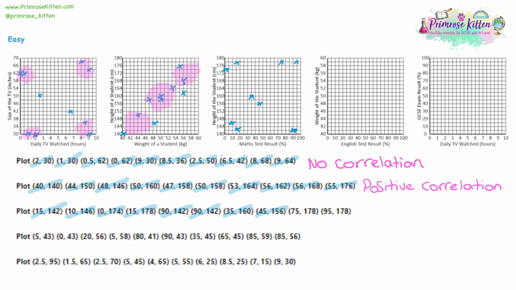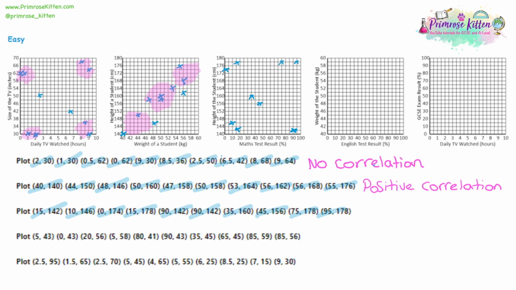Now, another difference between scatter diagrams and line graphs is that you can have more than one piece of data on the same axis. For example, we just plotted two things that were on 178 for height. That's normally okay for a line graph, having the same thing on the y-axis, but we also sometimes have the same thing on the x-axis as well. So, for example, we had two different data points at 90 on the x-axis, where normally on a line graph you only have one at each point. So you can have repeat numbers in a scatter diagram.